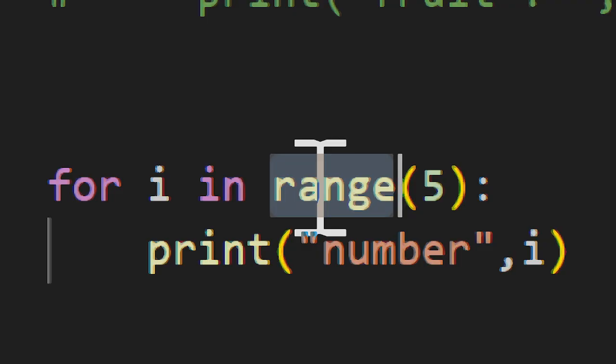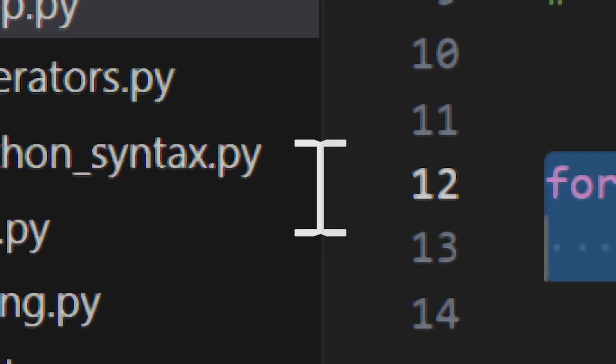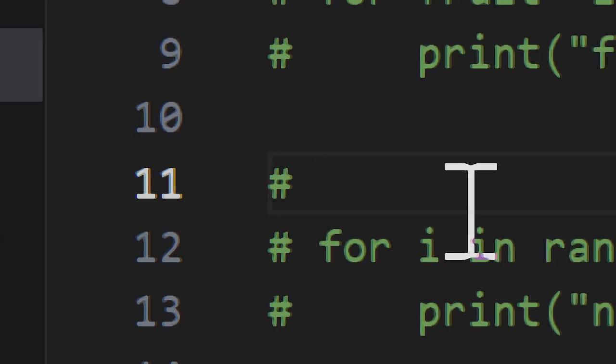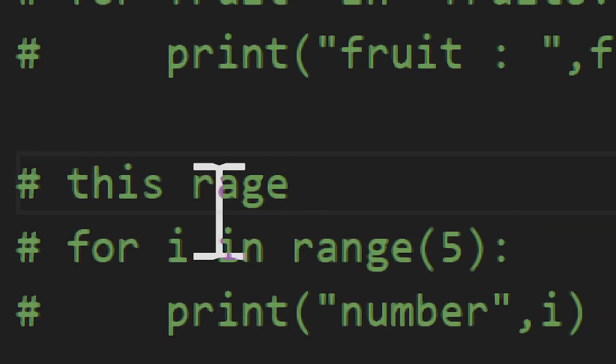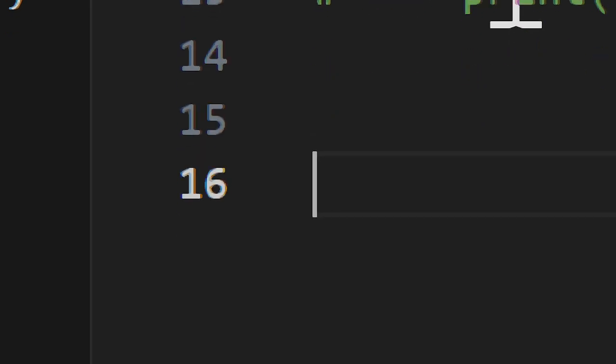Okay, the next concept is using a nested loop. This is range used with a nested loop. A nested for loop is nothing but: this is the main loop, and inside it there is another loop.